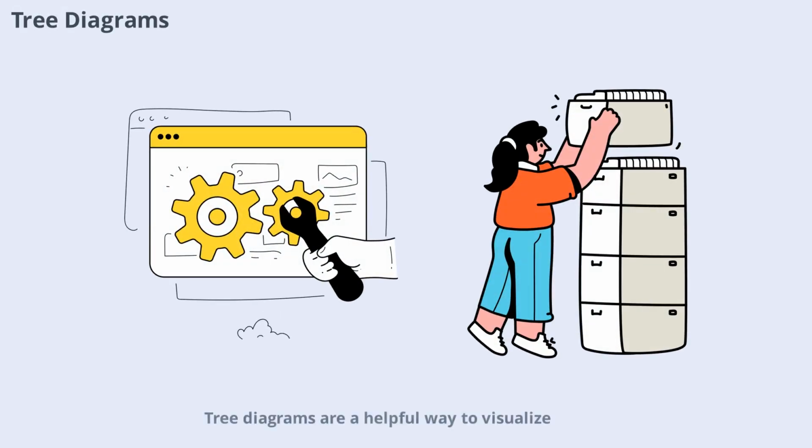Tree diagrams are a helpful way to visualize all possible outcomes of a sequence of events. Each branch represents a possible outcome, making it easier to calculate probabilities for compound events. Tree diagrams are especially useful for organizing complex problems involving multiple steps.